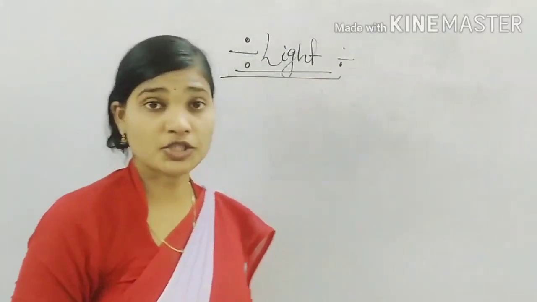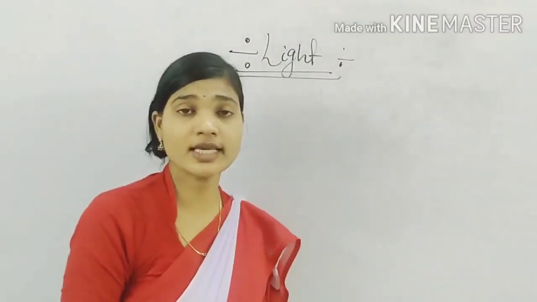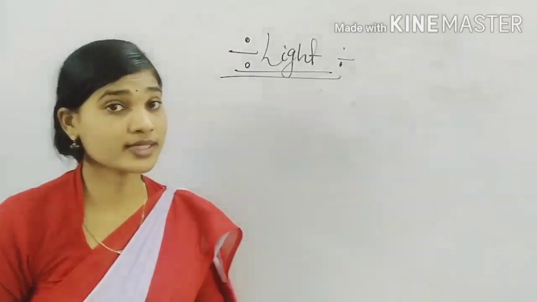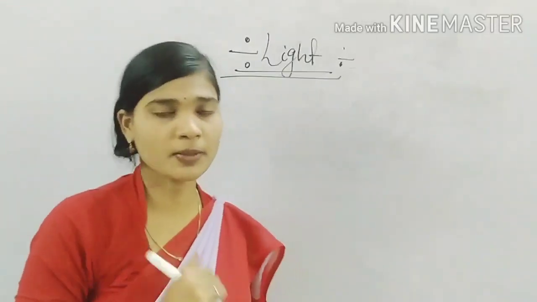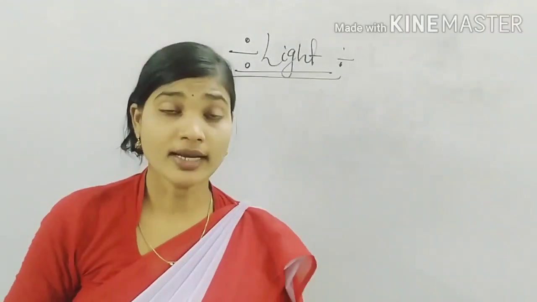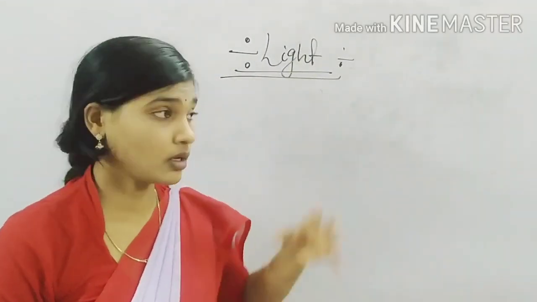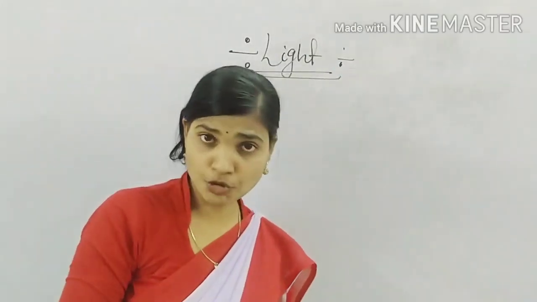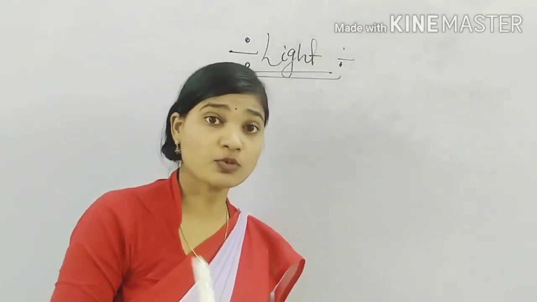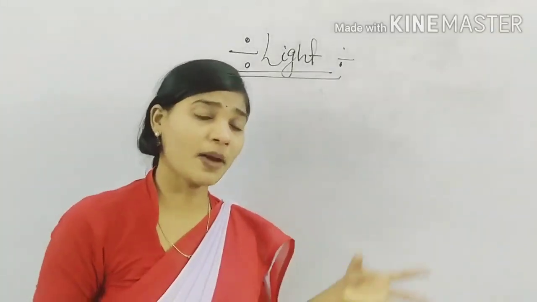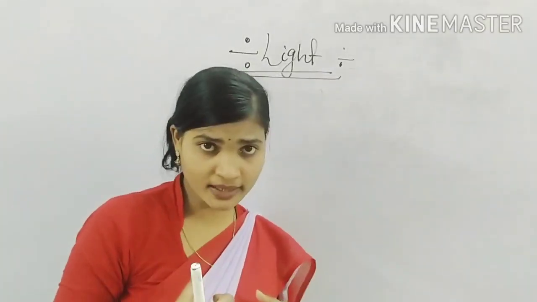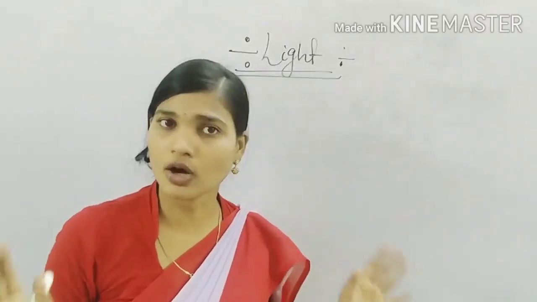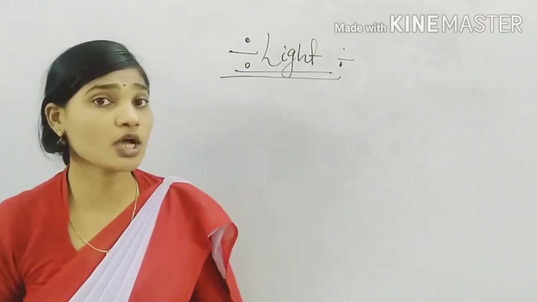Now my another question is, how can we see those things which do not have their own light? In the previous class also we discussed that light from the source, when it falls on an object, may pass through it, may get absorbed, or may bounce back, or be reflected back after striking the object, and we can see the objects.